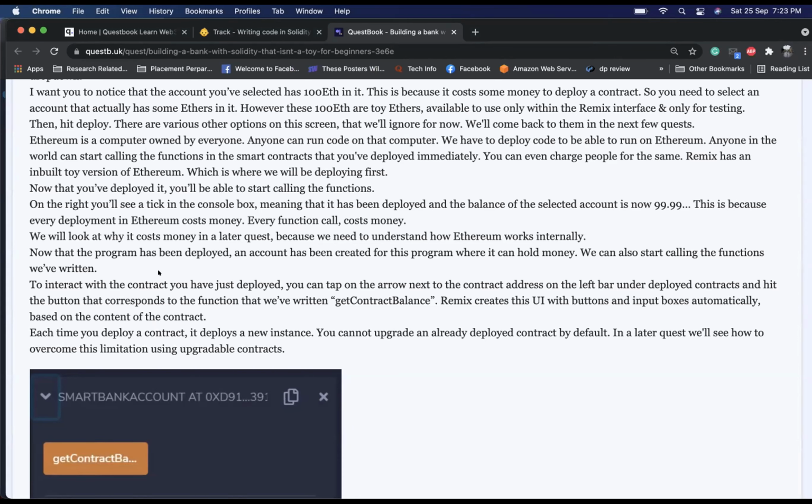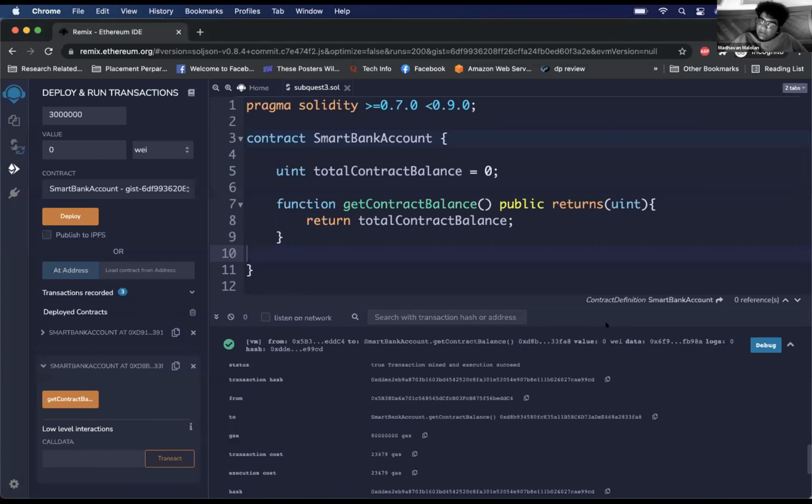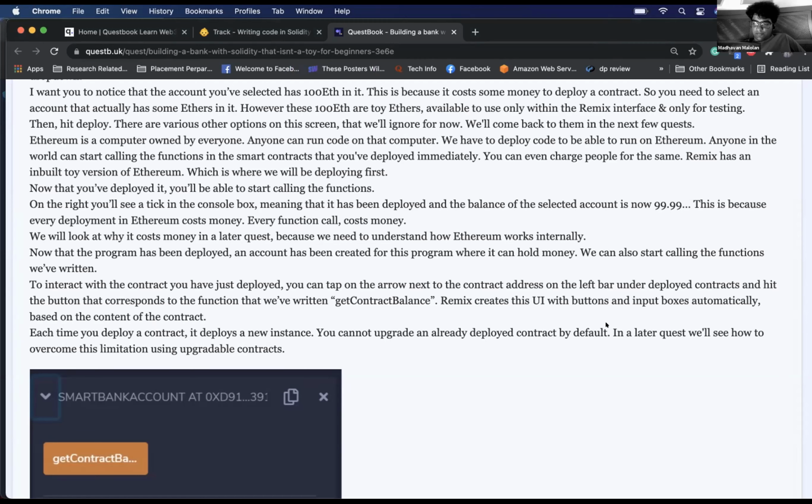Each time you deploy a contract, it deploys a new instance. You cannot upgrade an already deployed contract by default. I didn't understand this. So we just hit deploy twice, right? And you got two different addresses. Okay. So you can't update the deployed code, you can't edit it. Okay. And every time we do it, the account amount goes down.